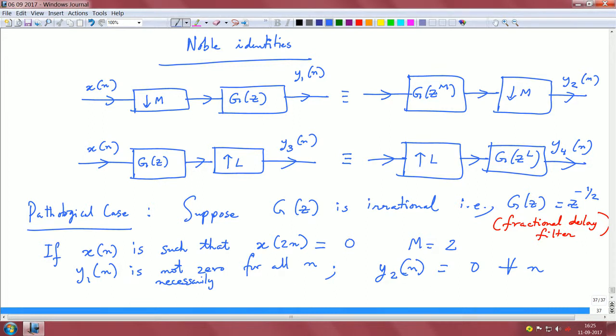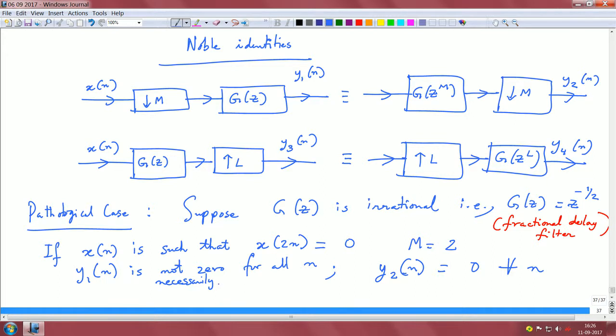Which basically means that these two operations are not the same if we have to deal with filters which are irrational, and you interpret the irrationality in these transfer functions as basically fractional delay filters, right.